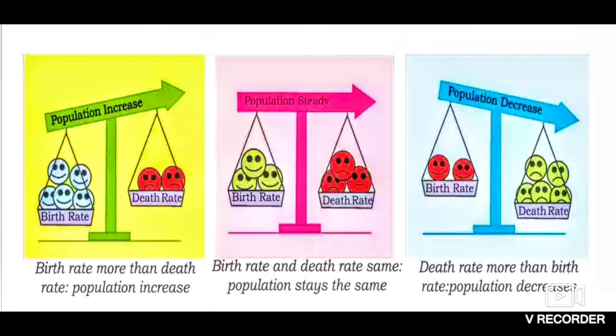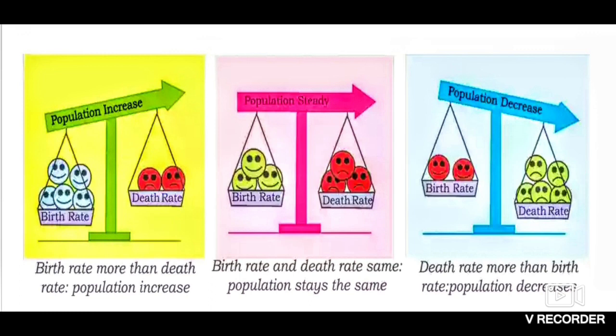And in the third one, when the death rate is more than the birth rate, it means children are dying more. And if babies are born and do not get any sort of facilities, they die.